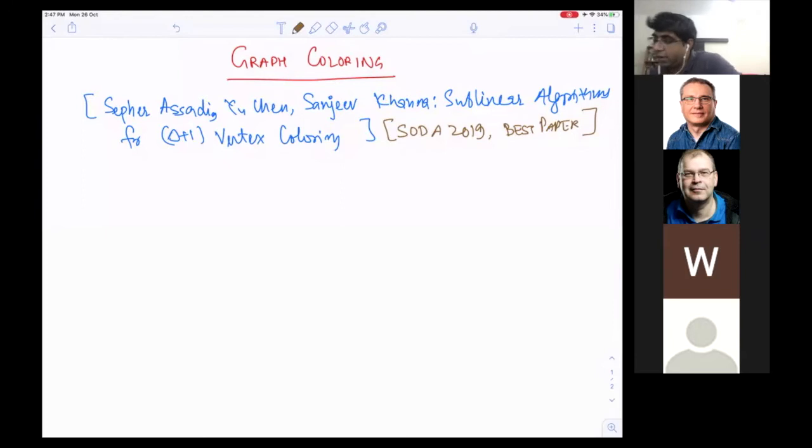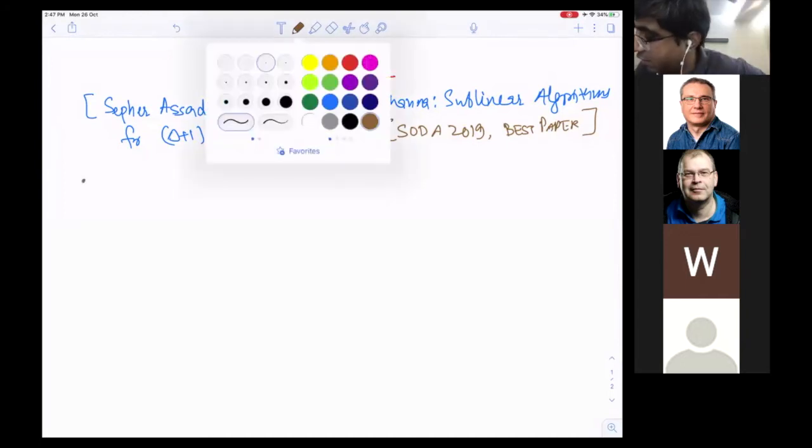So now what I would like to do is this very recent work on graph coloring by Sepehr Assadi, Yu Chen, and Sanjeev Khanna, called Sublinear Algorithms for (Delta+1) Vertex Coloring, and this was in SODA 2019. And this paper got the Best Paper Award. Okay, so I hope everybody knows what C coloring of a graph is, right?